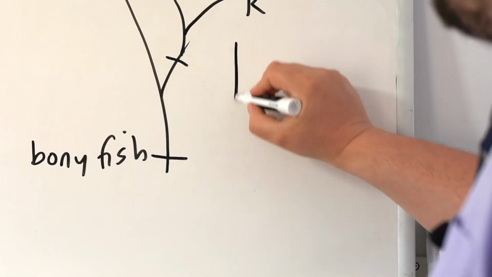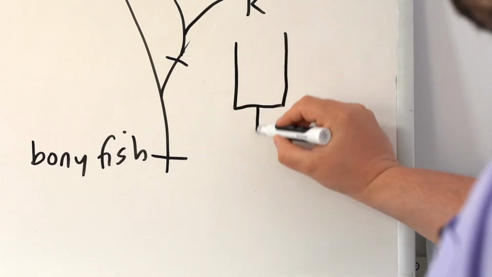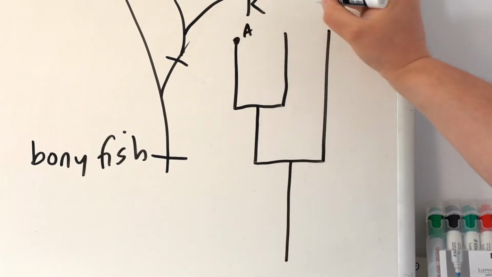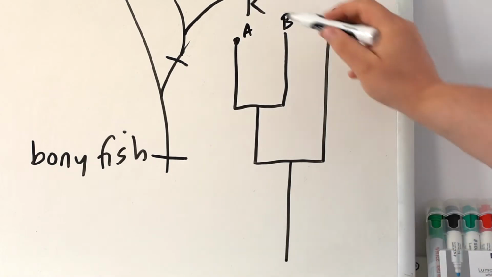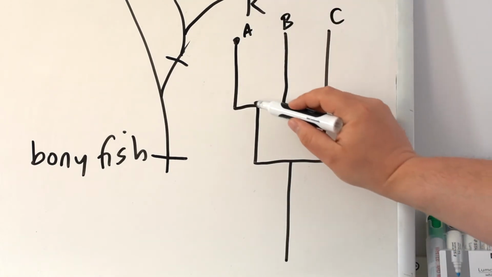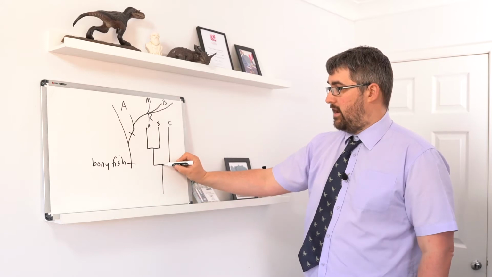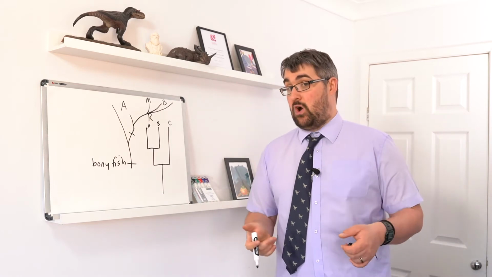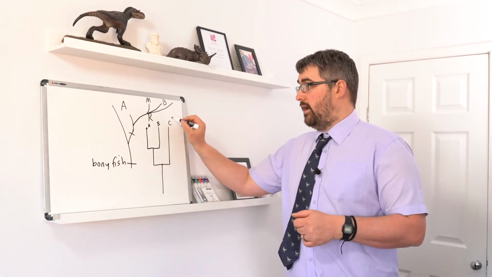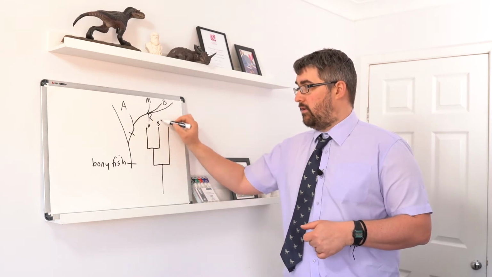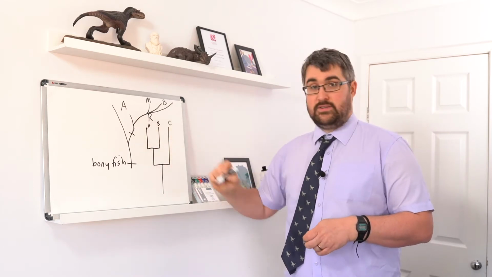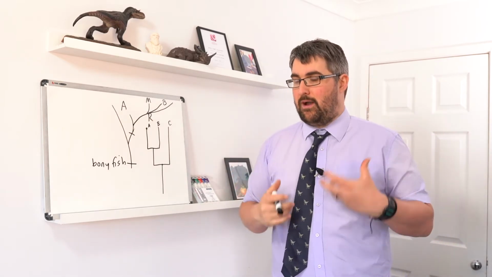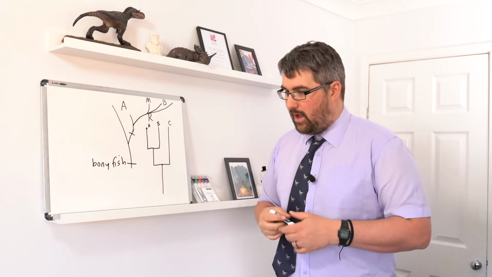And I could quickly show you on maybe a better diagram than the one I've just drawn. Something like this might be a better example. So these represent different species, and we can see that A and B are more closely related because they share a more recent common ancestor, whereas for A and B and C, their common ancestor is down here. And obviously the longer these lines are, the more geological time has taken place. So we can see that A, B and C are very closely related because they share a common ancestor, whereas C is more distant compared to A and B there. So that's quite a detailed look at taxonomy. I've probably spent a little bit extra time there because it's one of my interests.